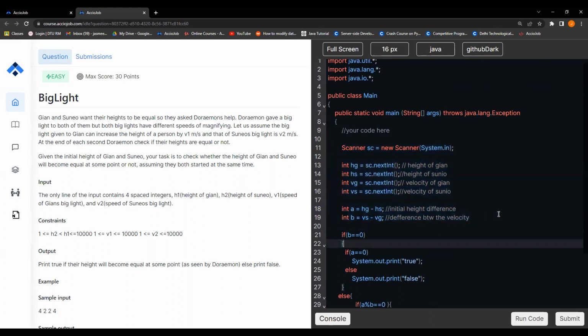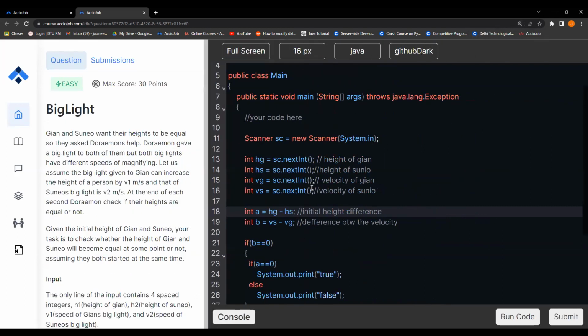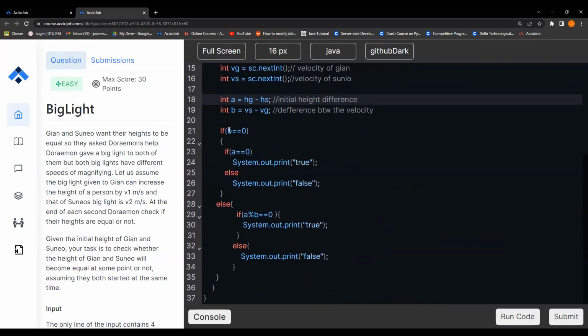Is this thing clear? What are the inputs and how we are calculating, right? So let's say A is the difference in height, B is the difference in velocity. Now after that, we are checking B is equal to 0, right? What is B equal to 0? Basically, the velocity of both these heights is the same.